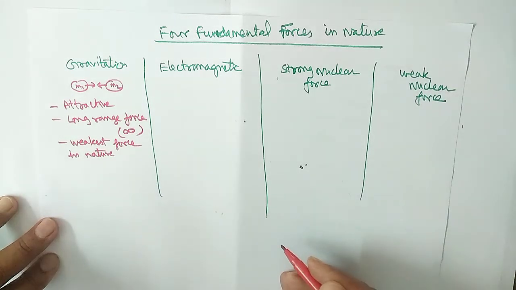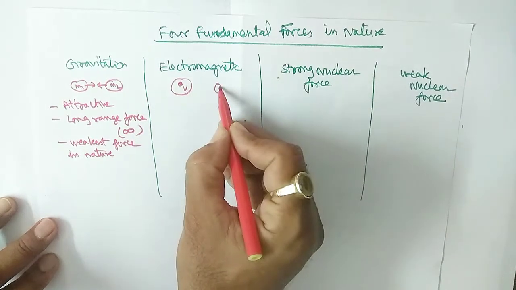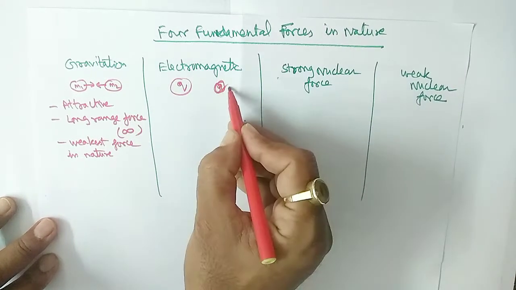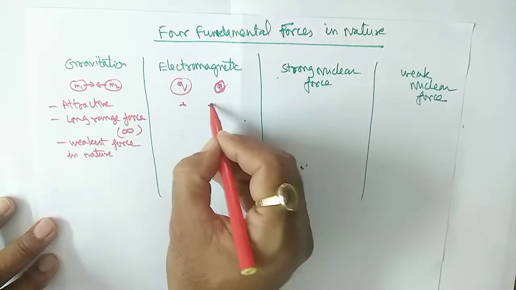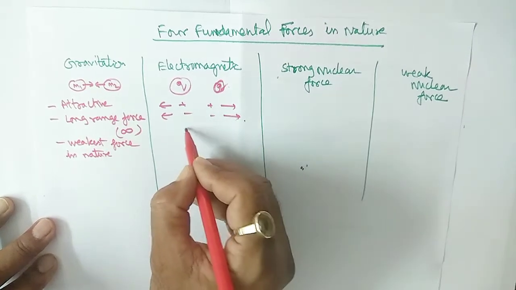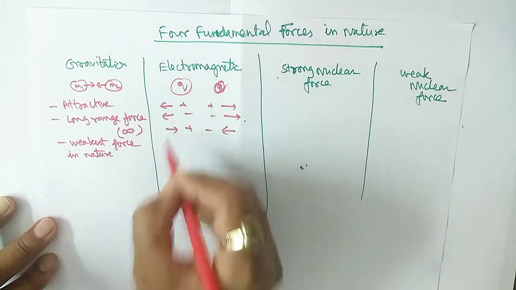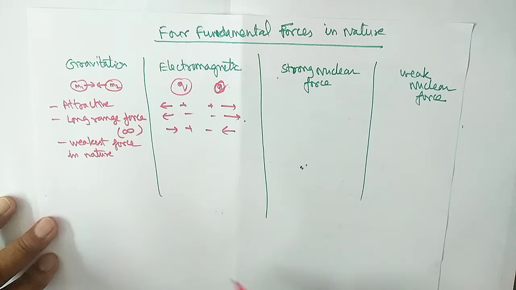Now see the electromagnetism. You know, similar charges always repel each other. If both are plus, they will repel each other; minus also repel each other. But if they are of opposite nature, then they will always attract each other.